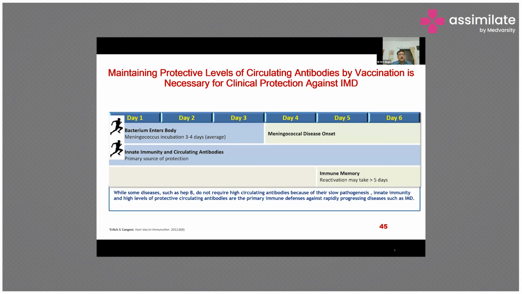And when in future the immune system encounters this invasive infection, it stimulates a response from the memory B cells. That may not occur quickly enough, because protection resulting from antibody raised by the B cell memory takes up to 5 days. So 5 days have to be taken to mount the antibody, and the incubation period is only 3 to 4 days. So you can think that maintaining the presence of circulating functional antibody against Neisseria meningitidis may be necessary for clinical protection. So here the case is different from other bacteria which have a slow progression.